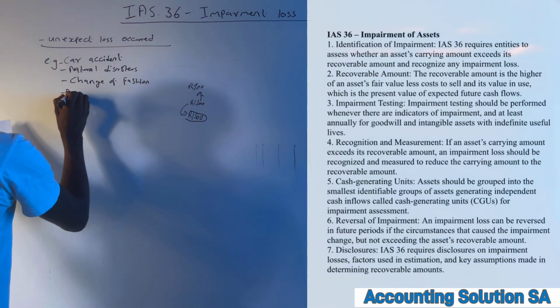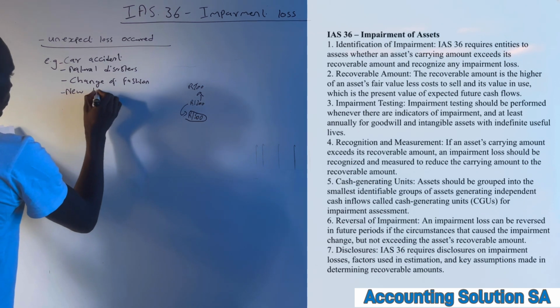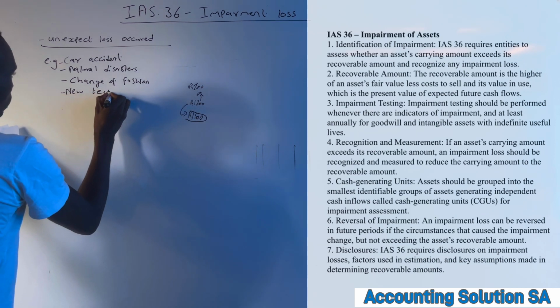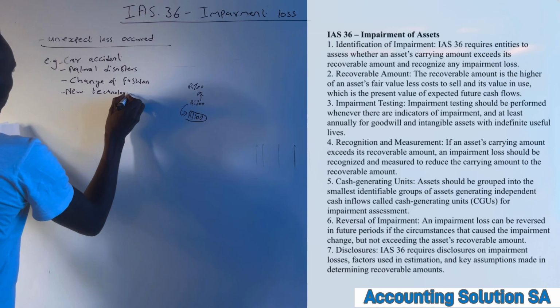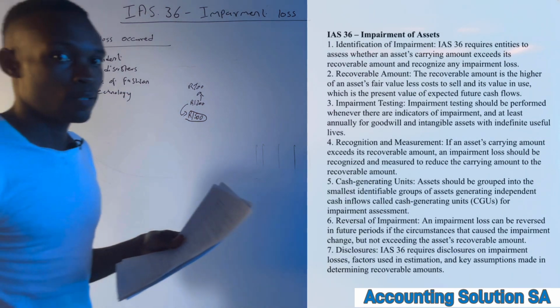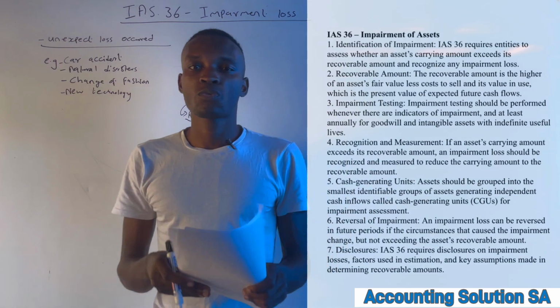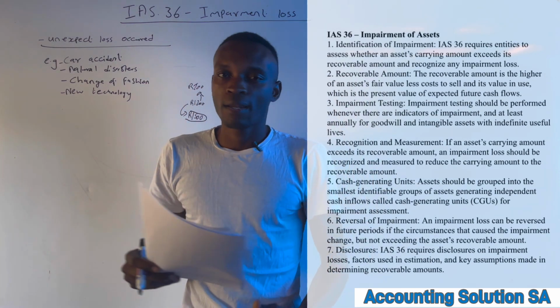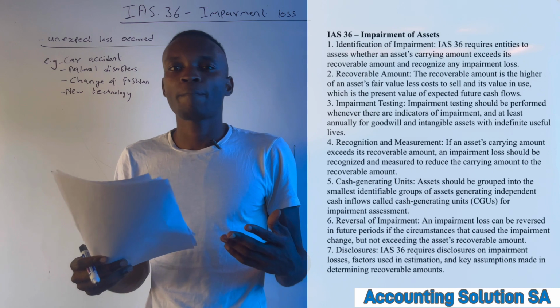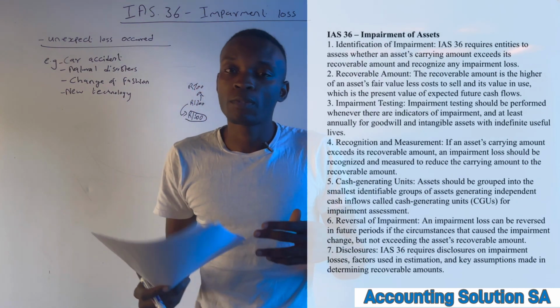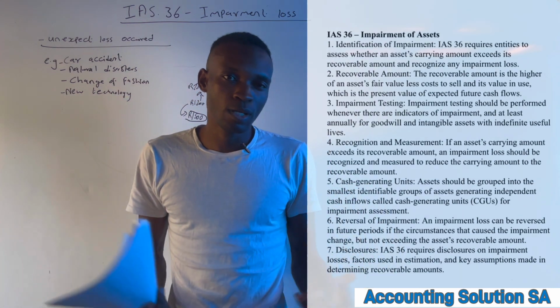Okay, now another one, a new introduction, or let me just say new technology. New technology can cause impairment, guys. For example, before we had laptops, we used to use desktop computers. Now, because we have laptops, they reduced the price of computers.